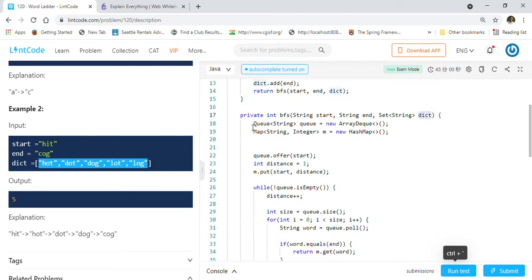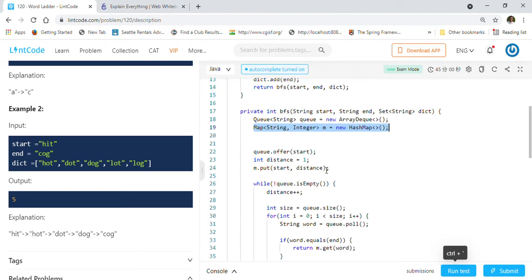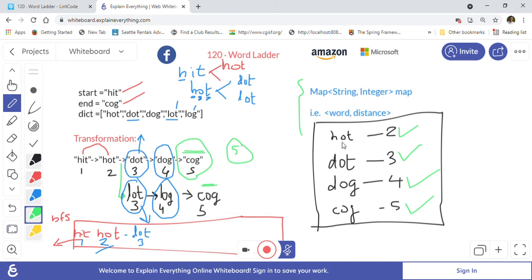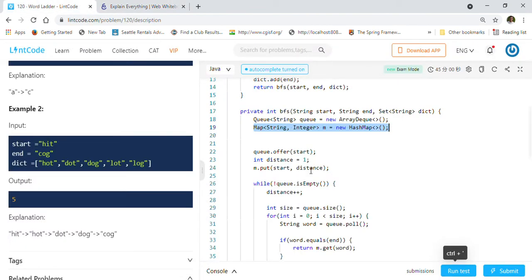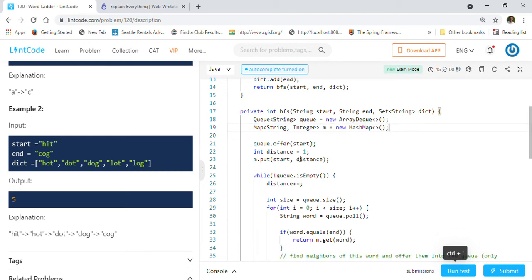And then we create a queue here, which is an ArrayDeque. It's just a queue basically of Java. And then we created a map of string comma integer, right? Because we want to map every word and distance, so that is why we need the map for that purpose. And after that we are going to offer the start word, basically hit, into the queue, right?